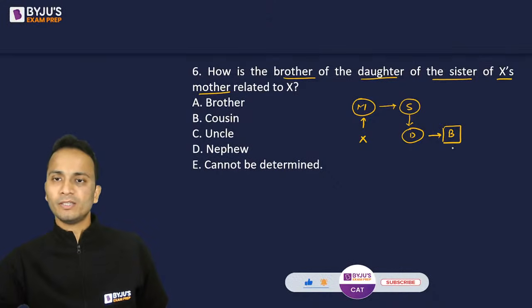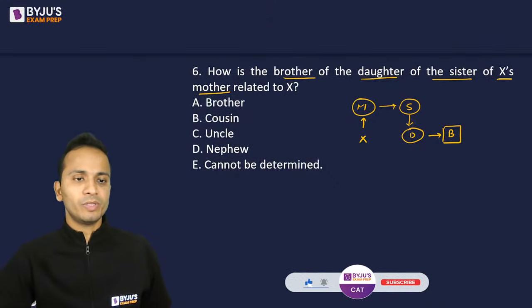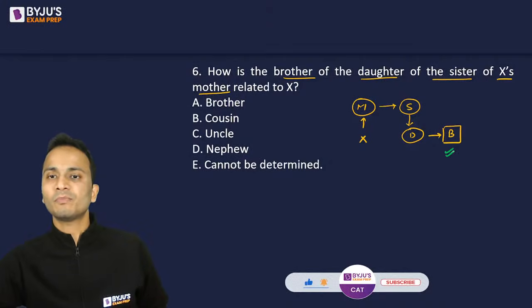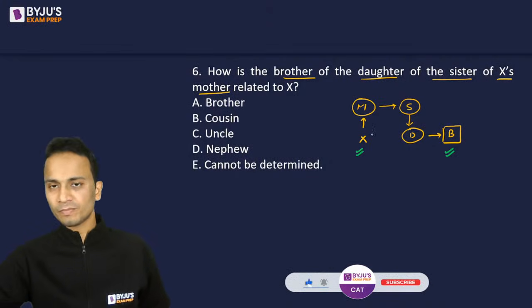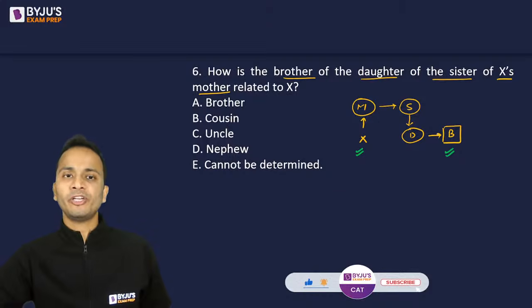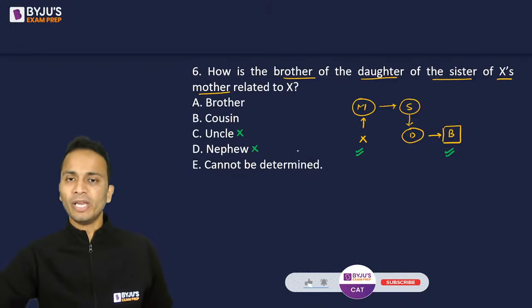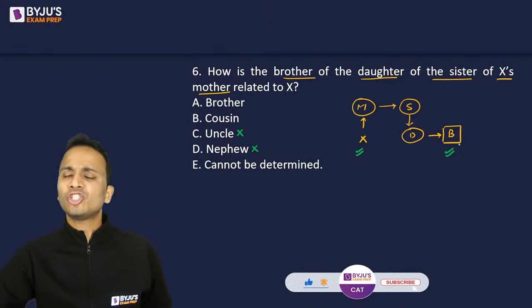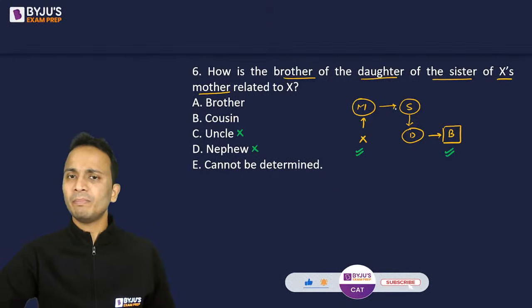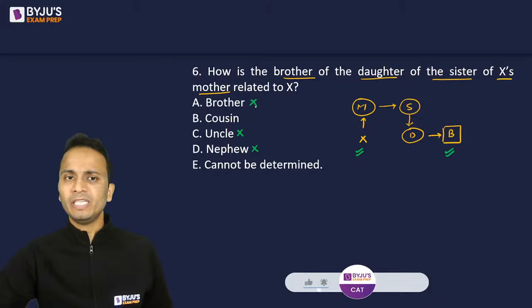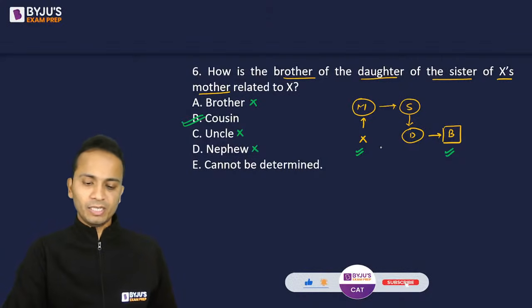So how is this person, wait, I'll mark it with green color. How is this person related to X? Now, since they are in the same generation, uncle and nephew will be eliminated. Okay. Now they are the children of different parents. इनके जो parents हैं आपस में siblings हैं, so brother will not be the answer, and the only answer will be cousin. All right. So the cousin will be the correct answer.